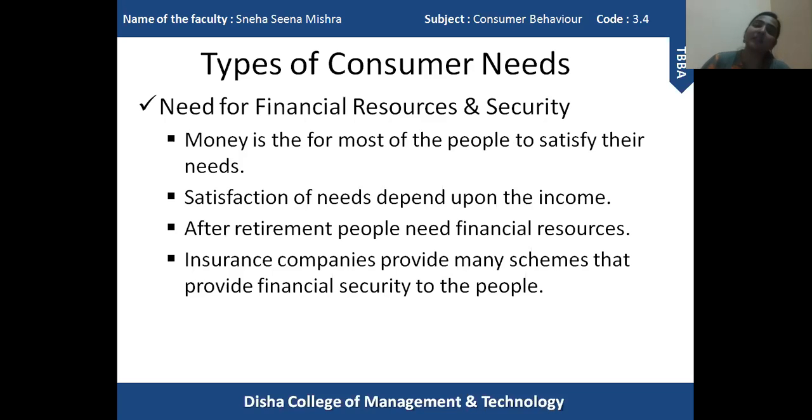And after retirement age, you won't have any source of income. So there will be many financial problems. So in order to have some security after retirement, what does a person need to do? The person needs to invest in a pension scheme.